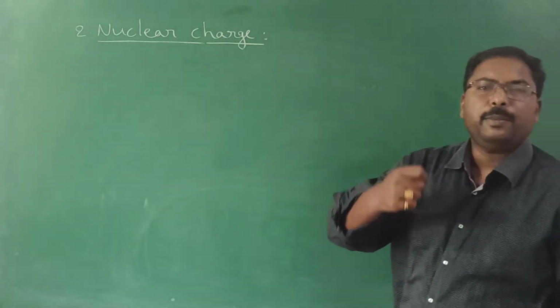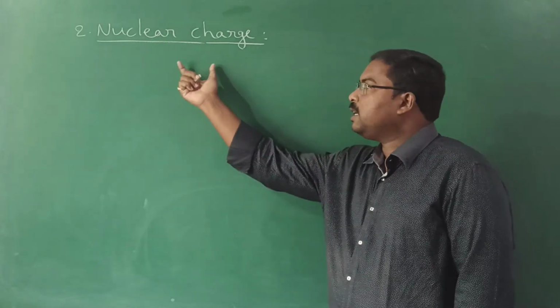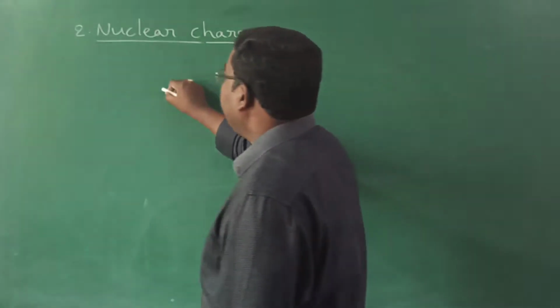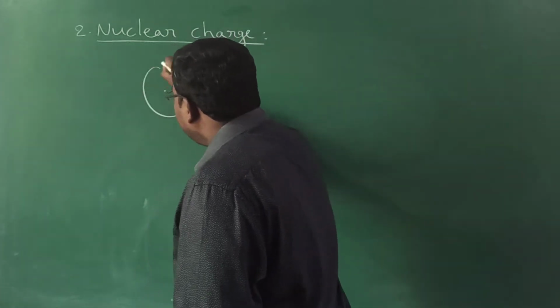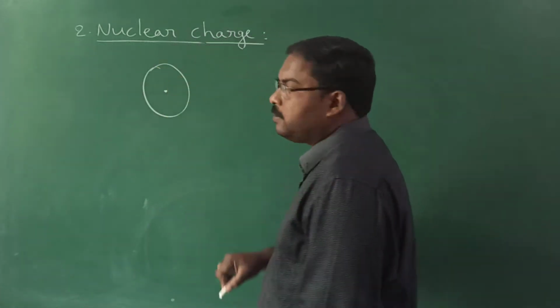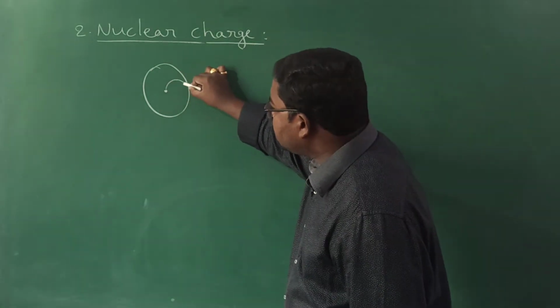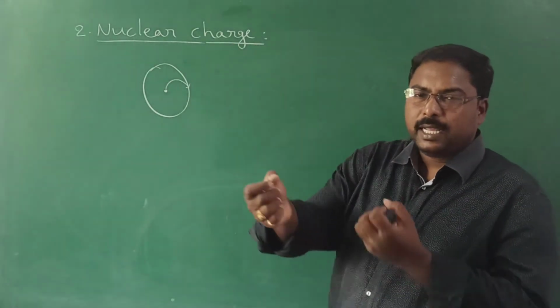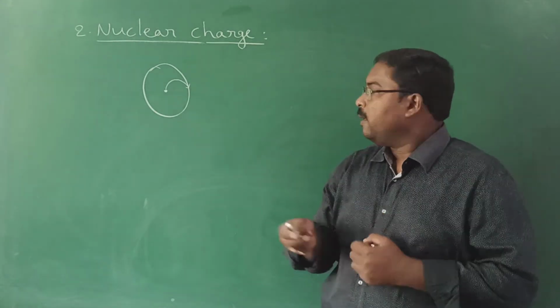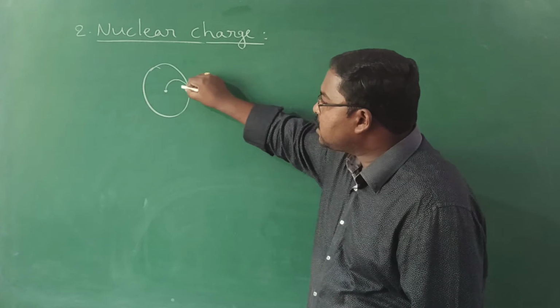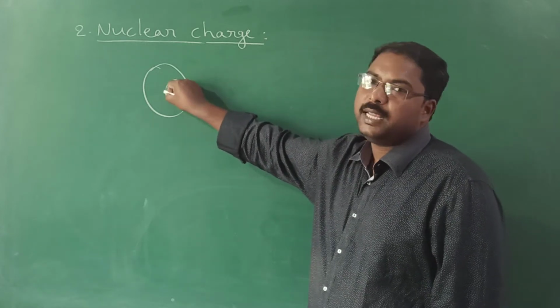Even regarding the atomic size concept, we discussed the effect of this nuclear charge, right? Because for an element, if the nuclear charge is more, what happens? This nucleus attracts these outermost electrons very effectively towards it. Means the electron present in this valence shell is strongly held by the nucleus.